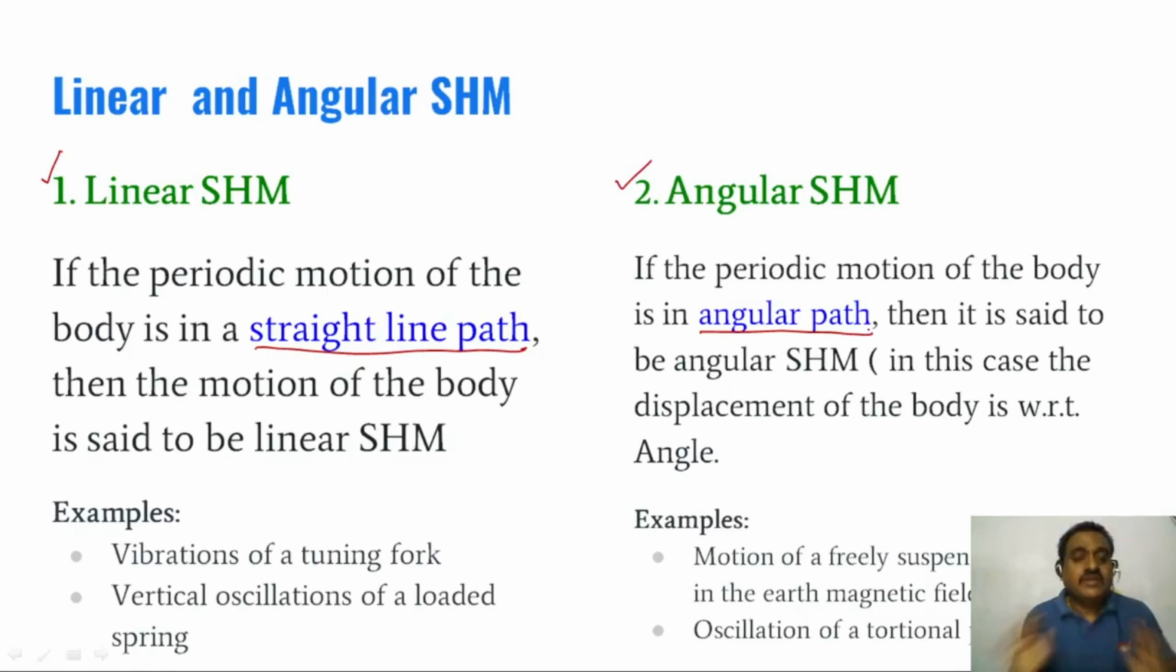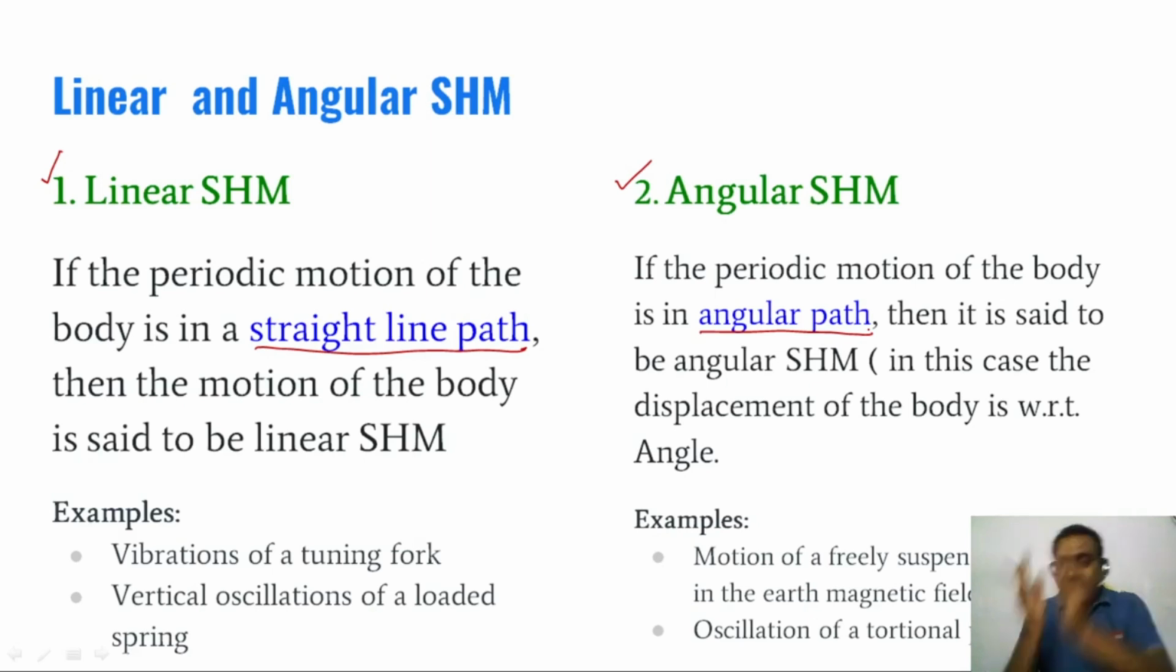Another definition: if a simple harmonic motion body is moving in a straight line path, then the simple harmonic motion is called linear simple harmonic motion.